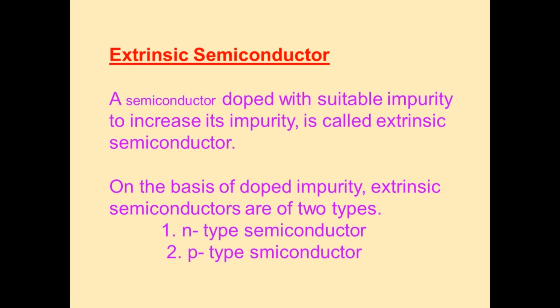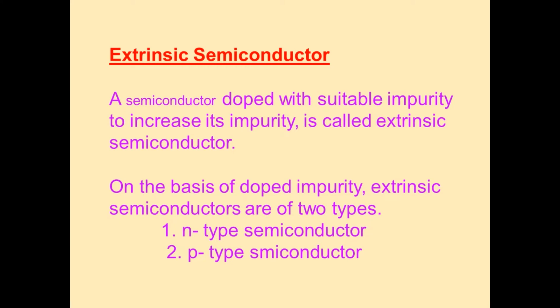So, by doping a pure semiconductor, an extrinsic semiconductor can be formed. A semiconductor doped with suitable impurity to increase its conductivity is called an extrinsic semiconductor. On the basis of the doped impurity, extrinsic semiconductors are of two types. One is the N-type semiconductor and the second is the P-type semiconductor.